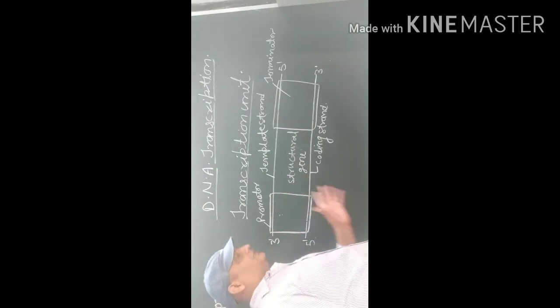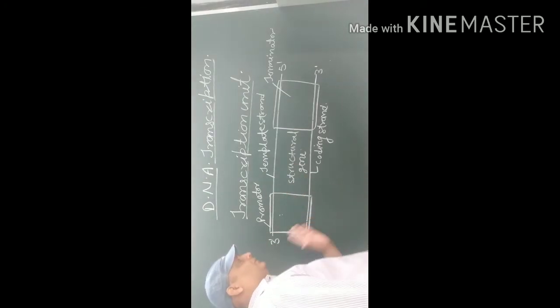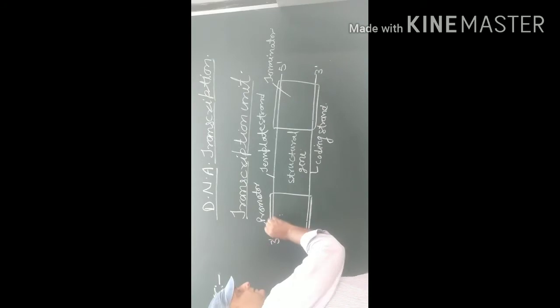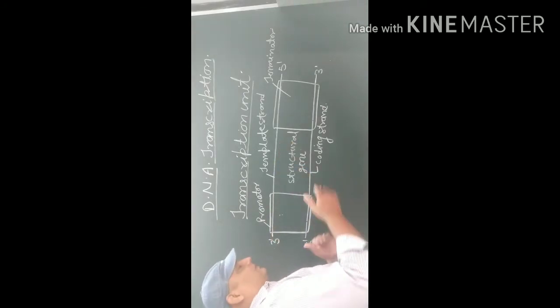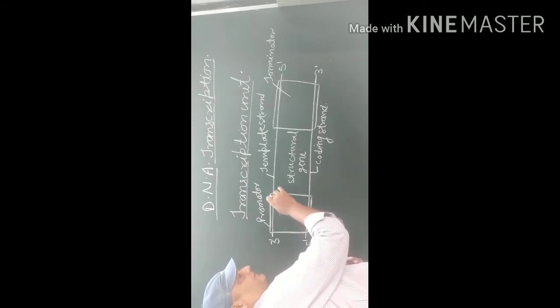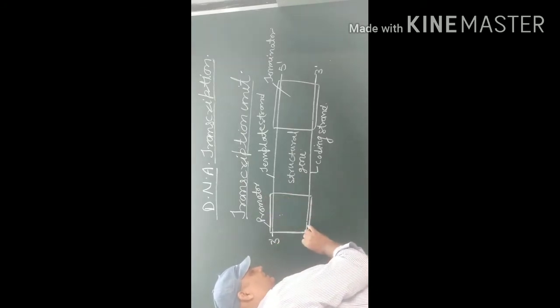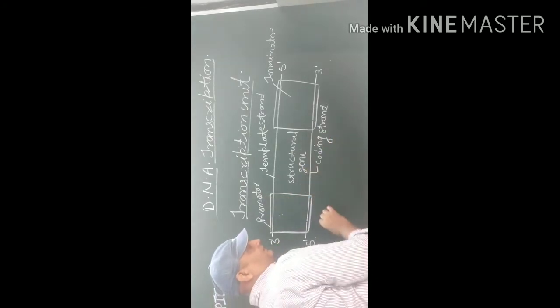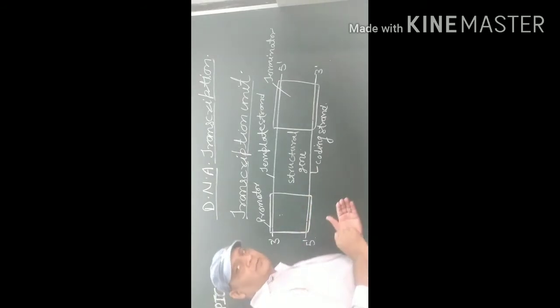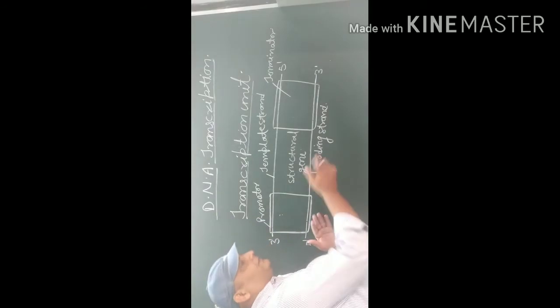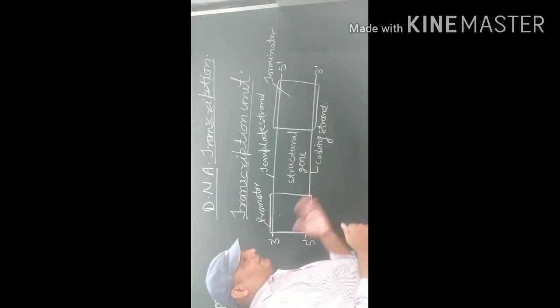So these are known as the transcription unit. The template strand takes part in the process of transcription and codes for the specific mRNA, whereas the 5 to 3 polarity strand, known as the coding strand, does not code for any mRNA.